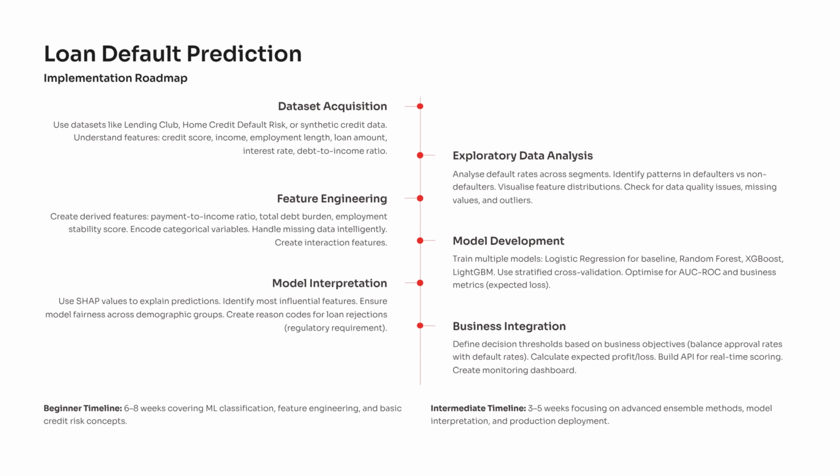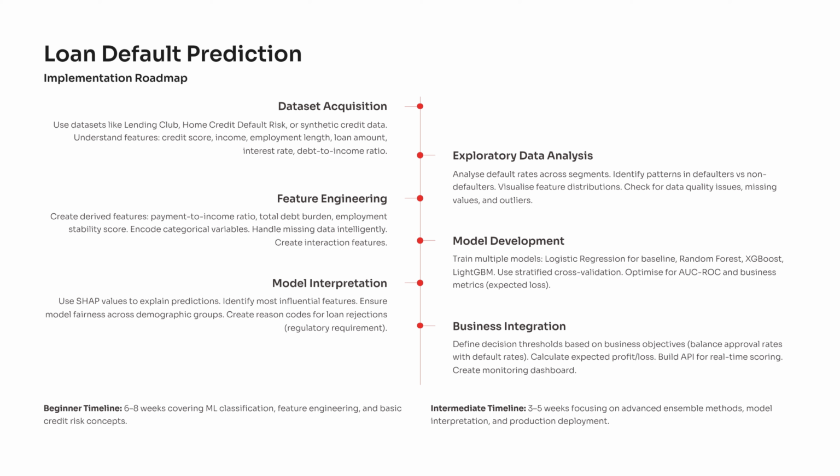This slide walks you through the full implementation roadmap, and it shows how you can turn this project from an idea into a complete end-to-end ML system that mirrors what real fintech companies build. You start by gathering datasets that capture essential financial details like credit score, income, employment length, loan amount, and debt levels, because these are the signals lenders trust when making decisions.